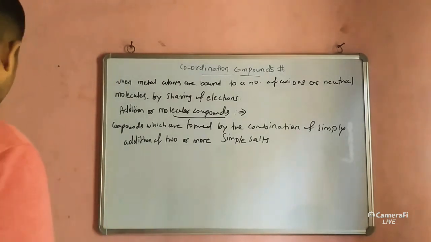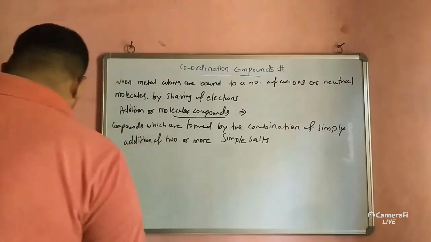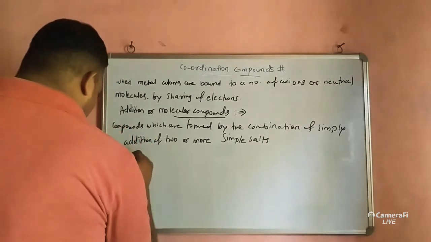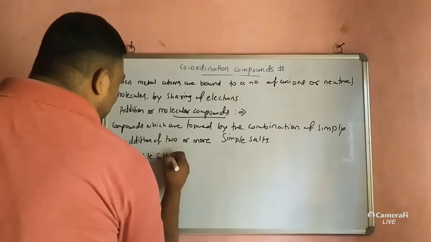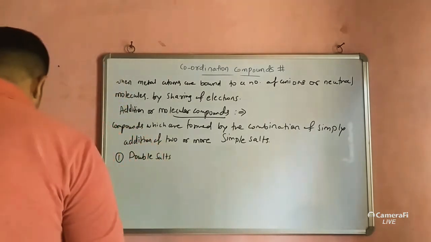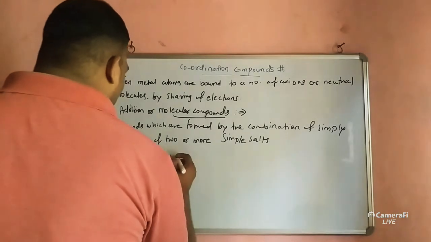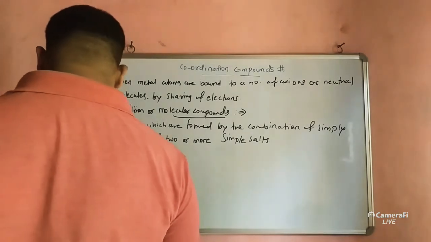Here we can write double salts. How are double salts formed?